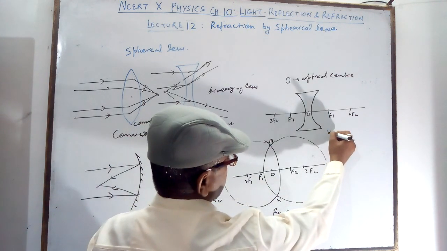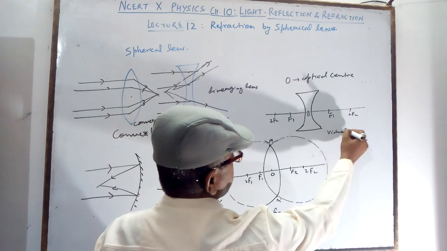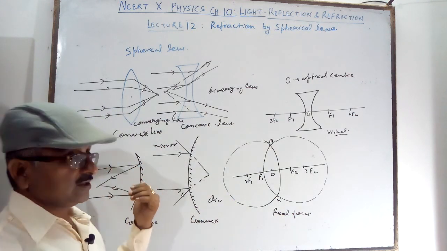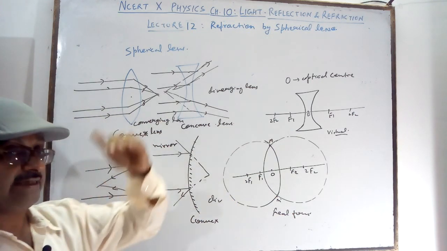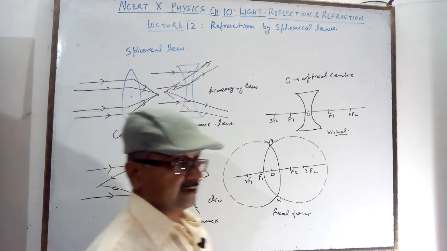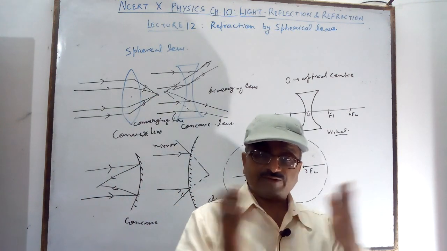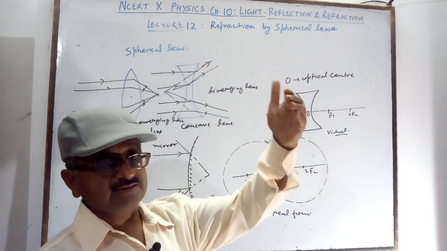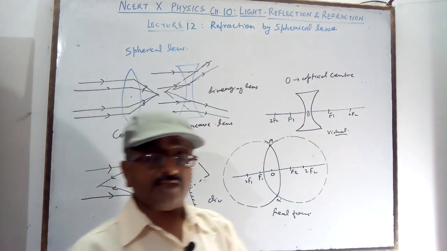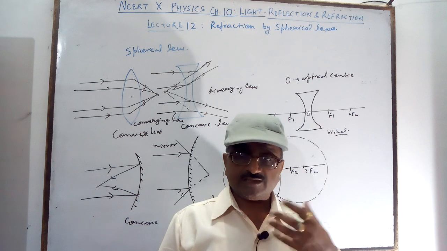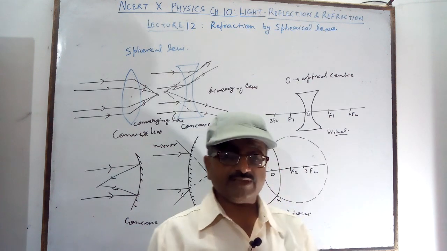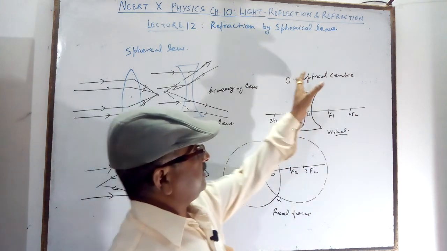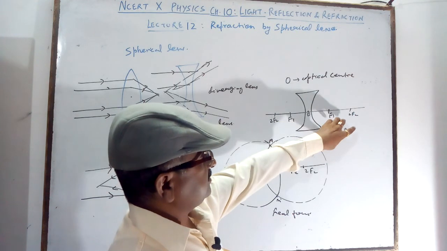And you will get the virtual focus here. You know that from the previous lectures. In the mirror, you know what is the real image, what is the virtual image, what is the erect image, what is the inverted image, what is the magnified image, what is the diminished image. Diminished means smaller, magnified means greater. Real means you actually get the image on the screen. Virtual means we can't get it on a screen, we can only see the image.